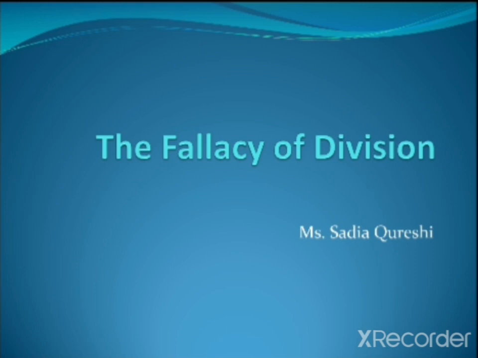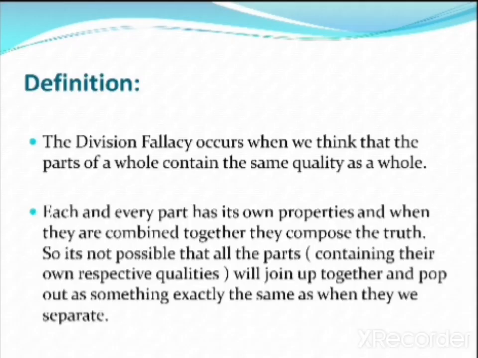Today in our critical thinking and reasoning class, we are going to discuss the fallacy of division. The definition tells us that the fallacy of division occurs when we think that the parts of a whole contain the same quality as the whole. It means that each and every part has its own properties, and when they are combined together, they compose a truth. So basically, it is not possible that all the parts containing their own respective qualities will join up together and pop up as something exactly the same as when they were separate.